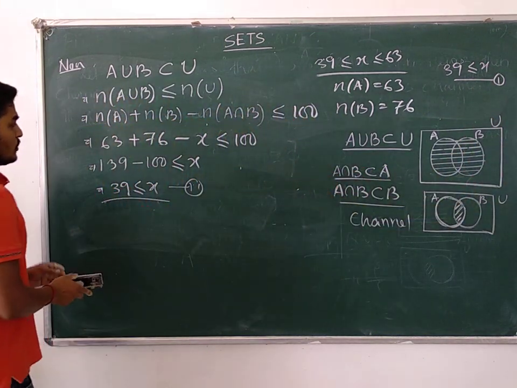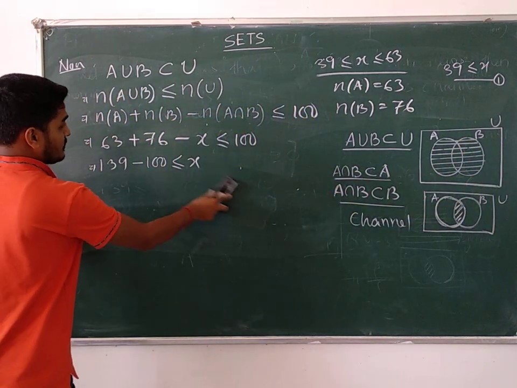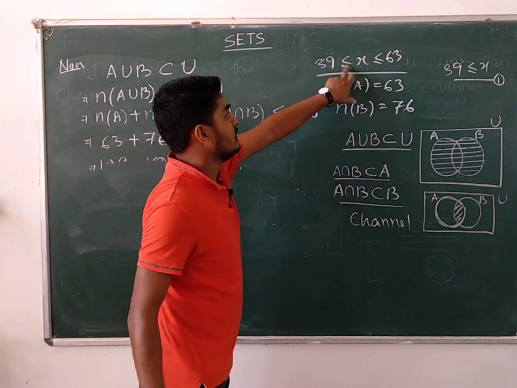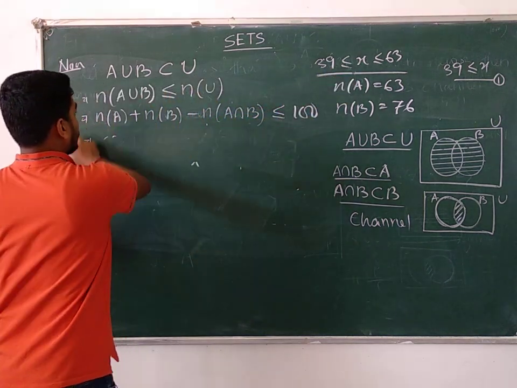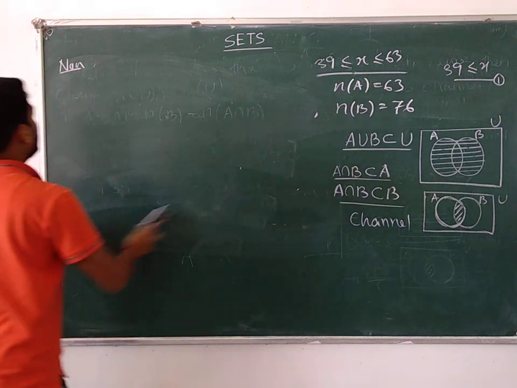Okay, so next we'll try to apply all those properties. We have got the lower limit, now we apply the other properties.